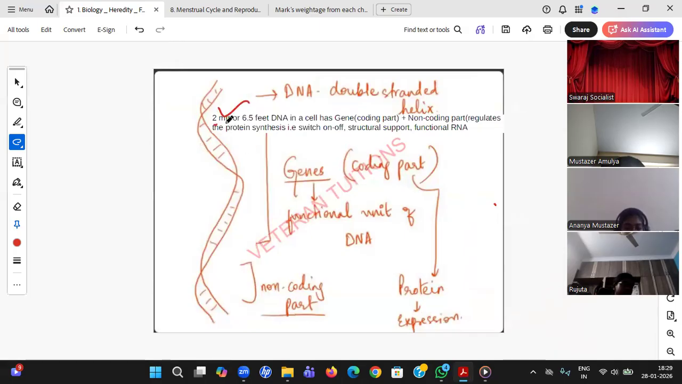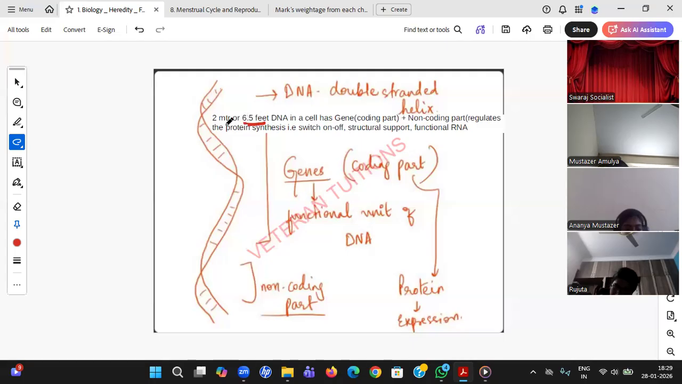So you see, 2 meters in. First of all, the human body is made up of trillions of cells. In each cell we have DNA. And what is the size of DNA? 6.5 feet. It is bigger than you in height, student. Can you assume in every cell we have a DNA of 6.5 feet?